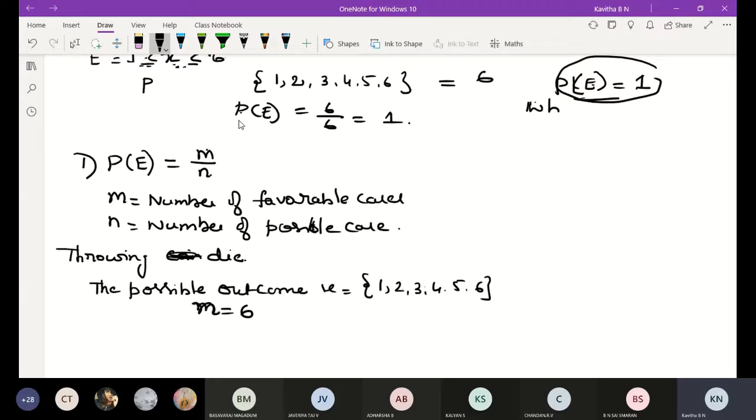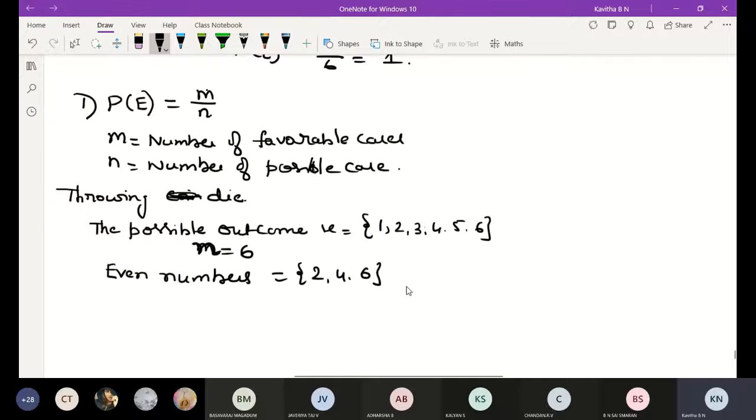N is equal to 6. Number of favorable cases means we have to give some condition. Say I want only even numbers. Even numbers are 2, 4 and 6. Then the number of outcomes here is 1, 2 and 3. This is m is equal to 3.